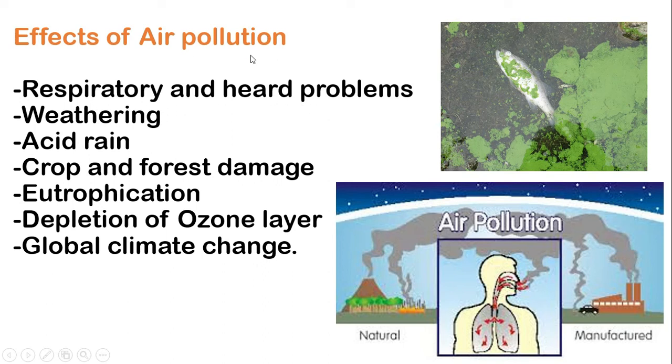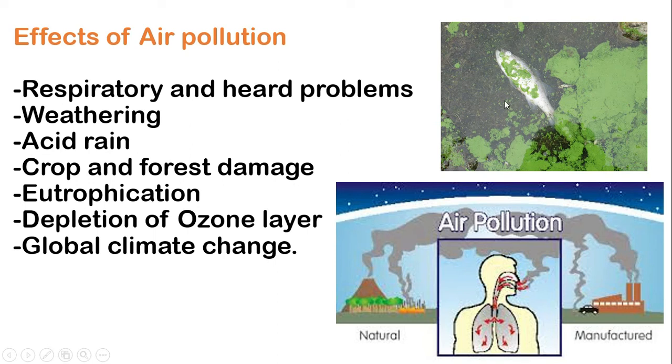Weathering: when the air is polluted, many gases like sulfuric acid or nitrous oxide are released into the air, and when these gases mix with water vapor, they become acid. So acid rain. And when the rain falls on the ground, it can destroy crops or damage forests, etc.